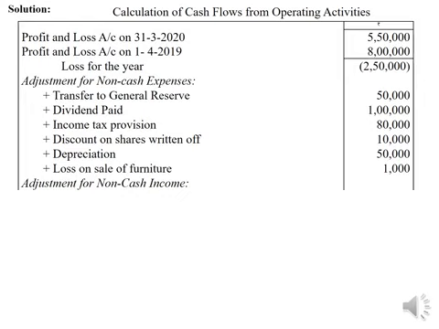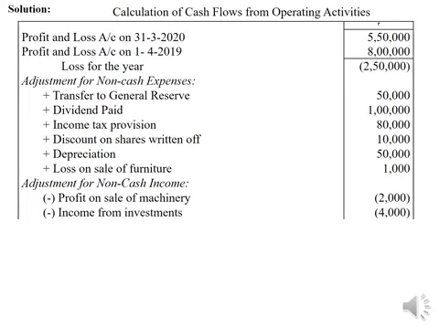Then similarly, adjustment for non-cash incomes, if any, has to be given. They have to be subtracted from the loss or profit of the year. So profit on sale of machinery, rupees 2,000 is given in the problem, that has to be subtracted. Income from investments, rupees 4,000 is given, this item is also to be deducted to find out actual cash flows from operating activities.